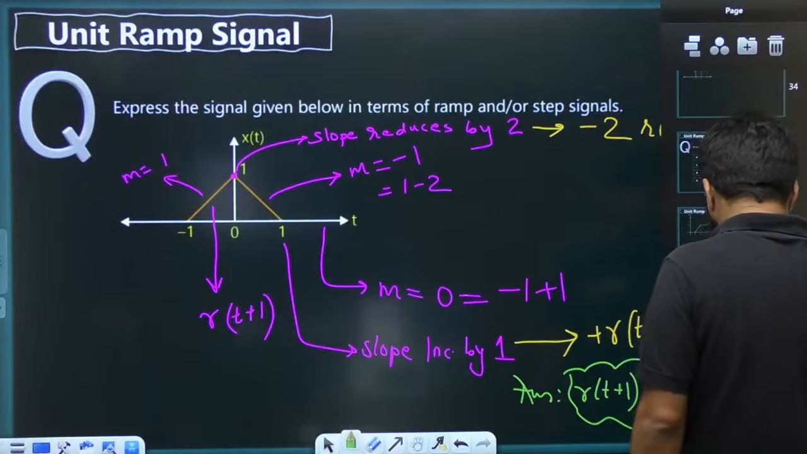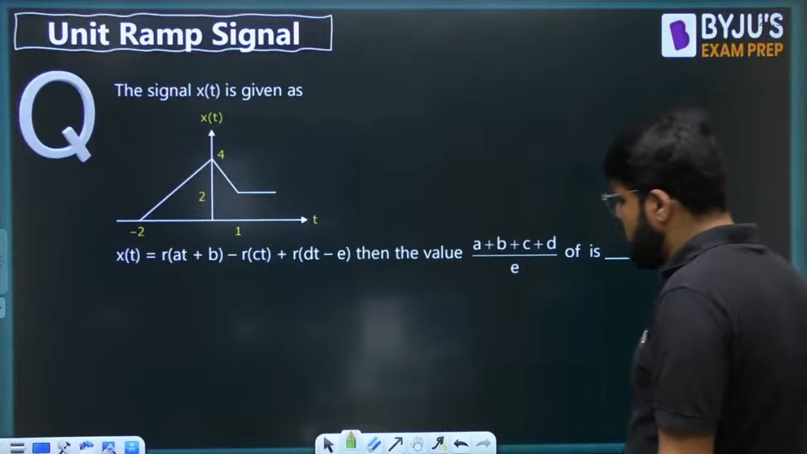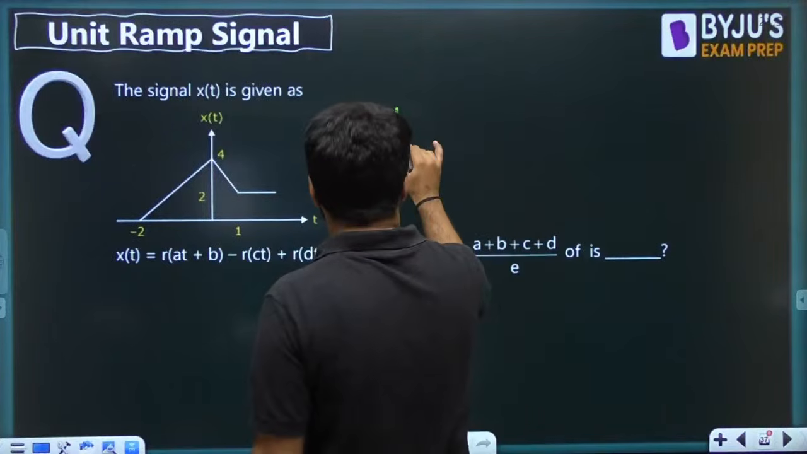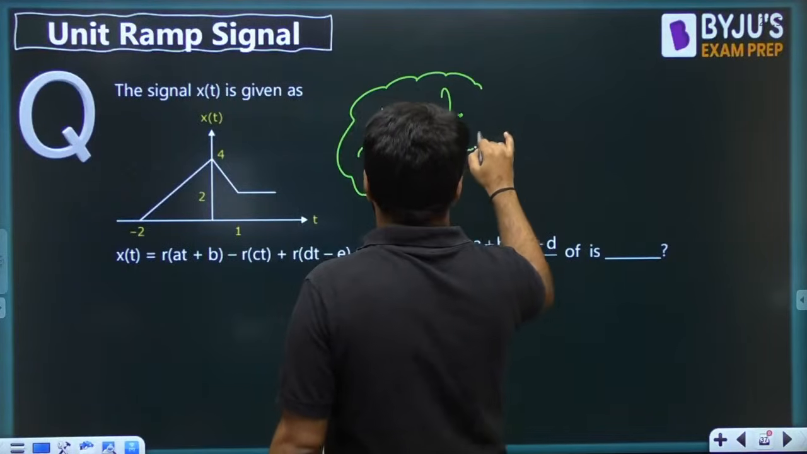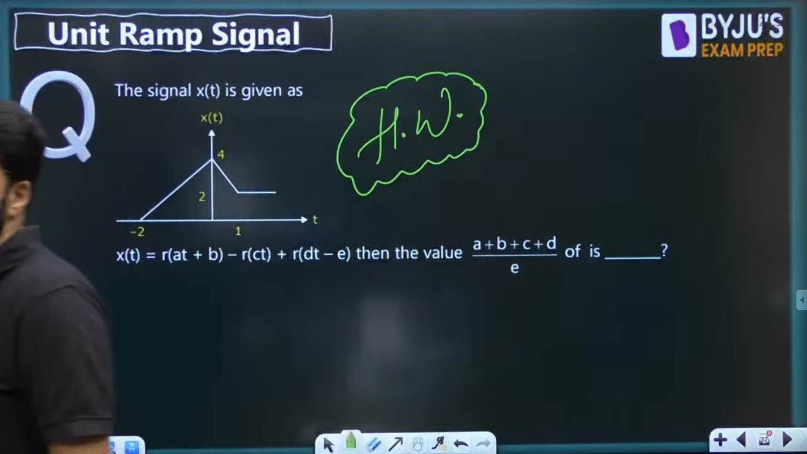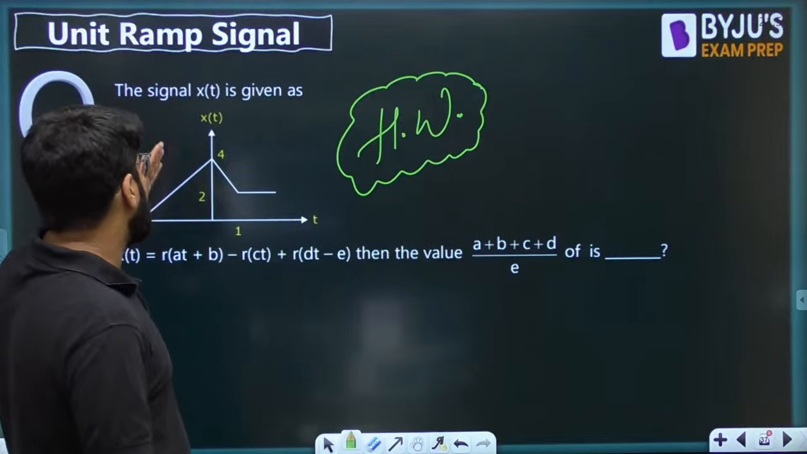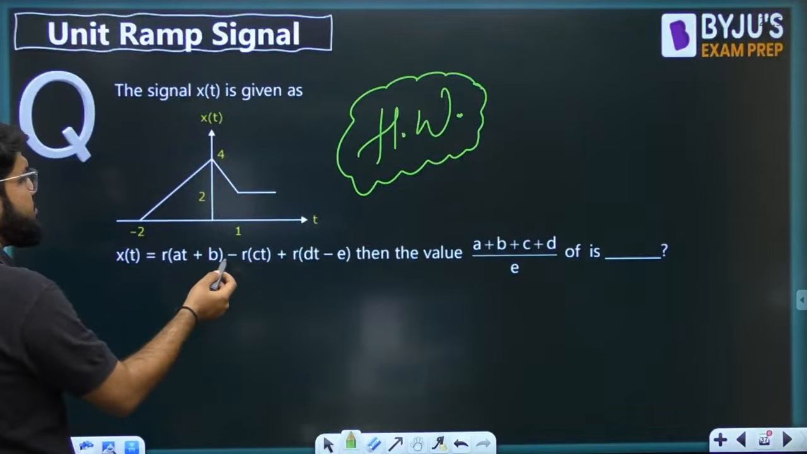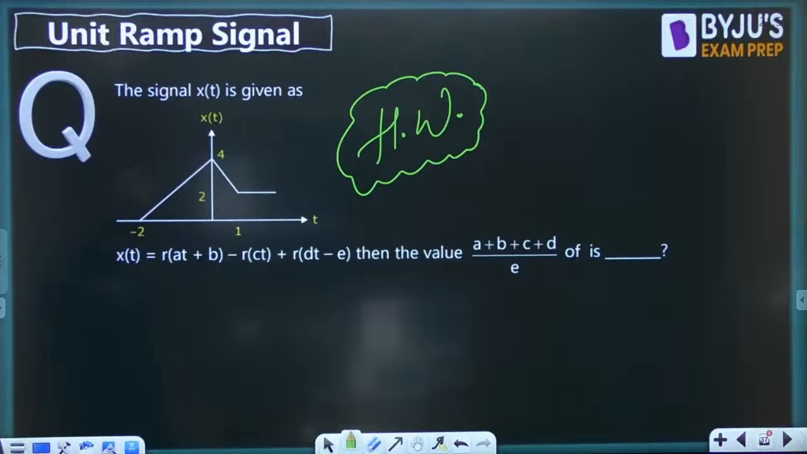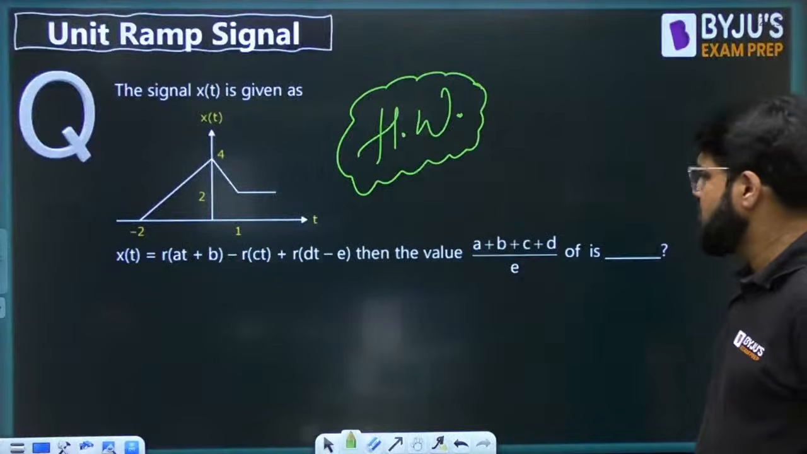Okay. So now I shall give you a homework, expecting that you are going to solve that homework. There is one homework for today. A signal has been given to you. You have to identify what ramp it is. It is expressed as r(at plus b) minus r(ct) plus r(td minus c). Then what is the value of (a plus b plus c plus d) upon e?